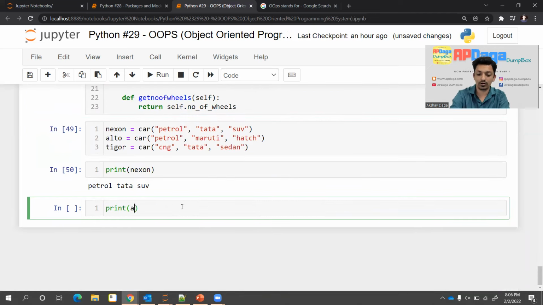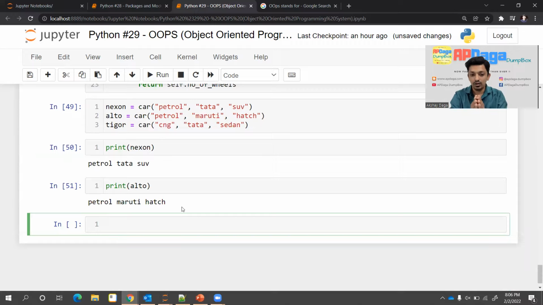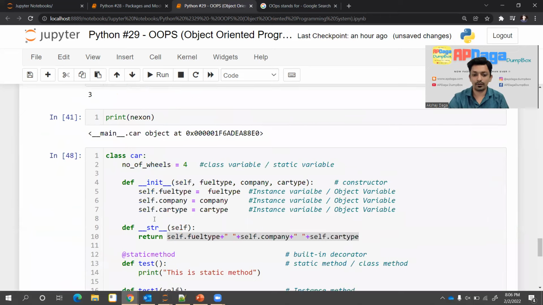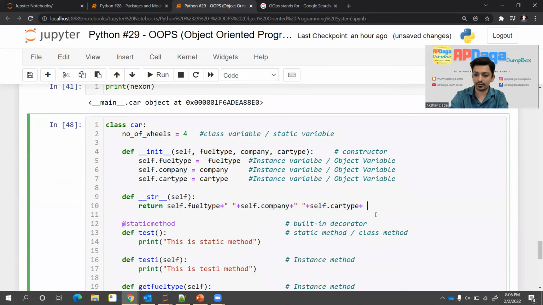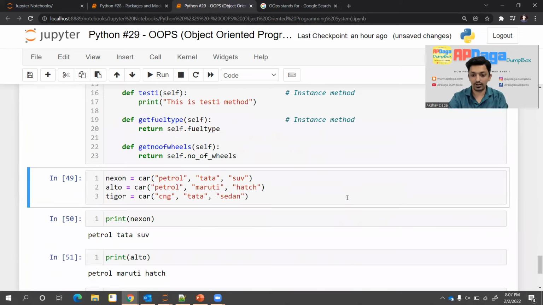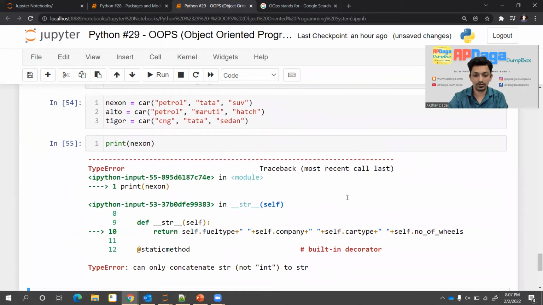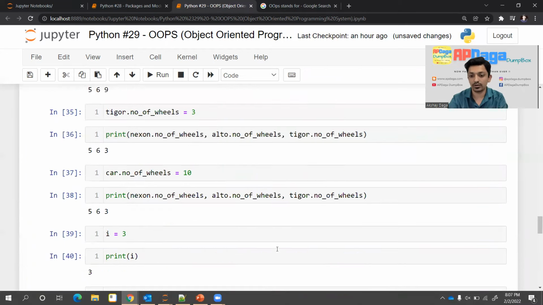If I do print Alto, I'll get all the values associated with Alto. If I do print Tigor, I'll get all the values for Tigor, right? Apart from that, if I write some more variable like number of wheels, whenever I write a self dot... Oh, okay, why are we writing self? You can only concatenate str to str. Okay, I didn't try to.